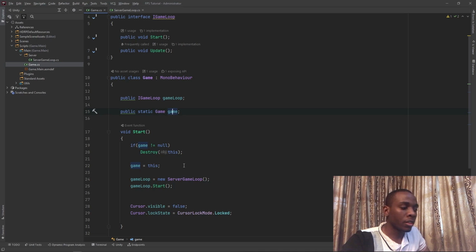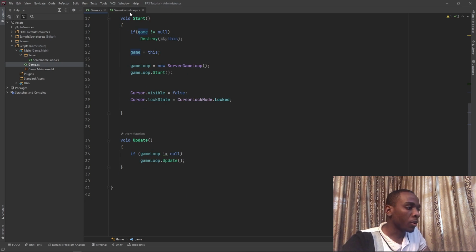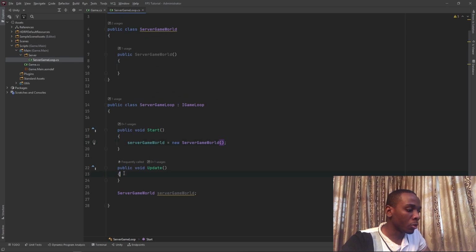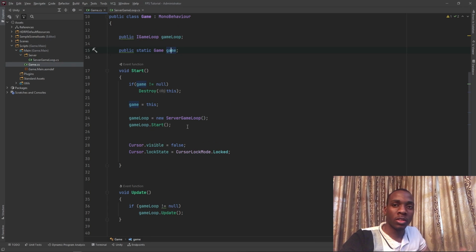Now all that's left really is to test out this functionality. Within the server game loop, I'm going to go ahead and console.log "working", which just lets us know that something is actually going on. So let's look at how this is going to work. Inside of the game class, we go ahead and make sure that we are assigned to an instance of the game. Then we create a new server game loop, and then we run start. If the server game loop is present, we update it every single frame.